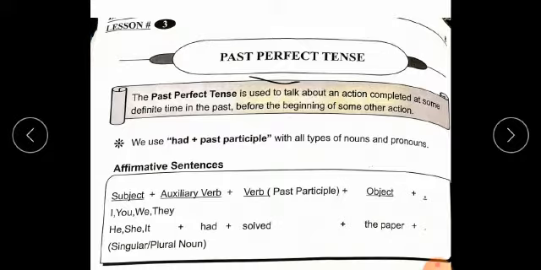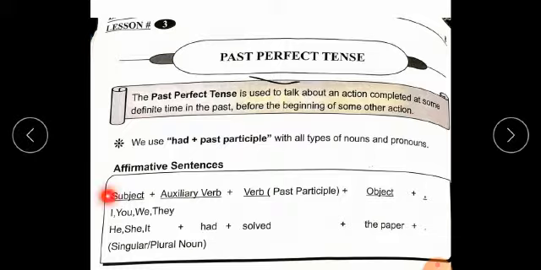Students, past participle means third form of verb, while had is used with all types of nouns and pronouns. If it is I, you, we, they, he, she, it, single or plural noun, we use had. Subject plus had plus past participle plus object plus full stop.